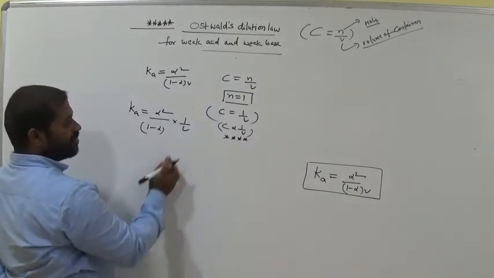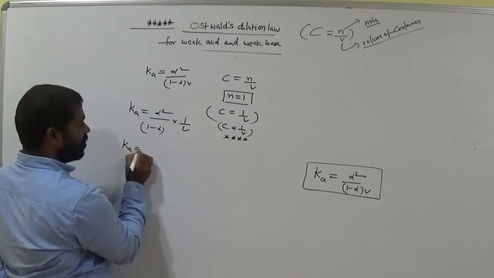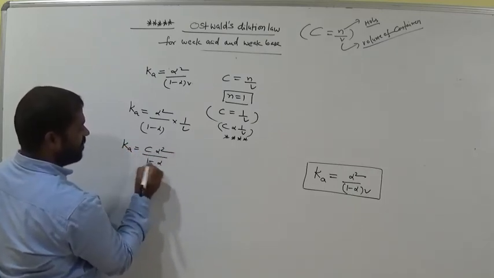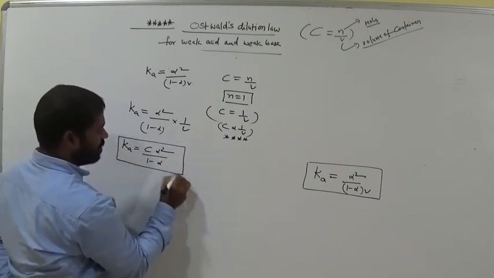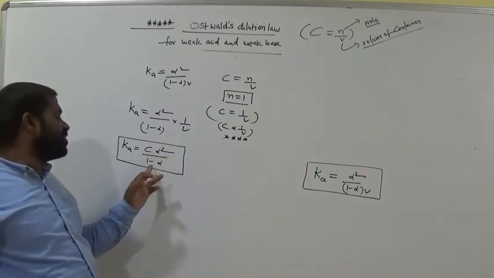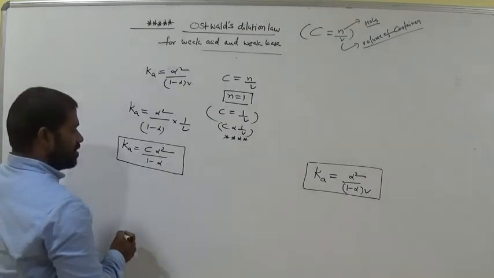Okay? So now for 1 by V we have to write Ka equals C into alpha square by 1 minus alpha. Am I right? Now, acid dissociation constant for weak acid: C alpha square by 1 minus alpha. Am I right? Okay, is it clear?